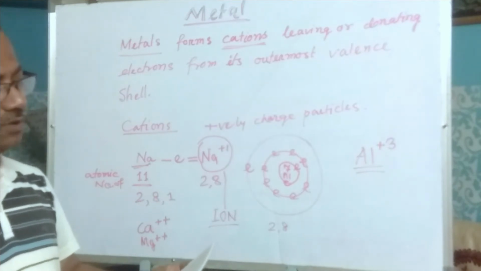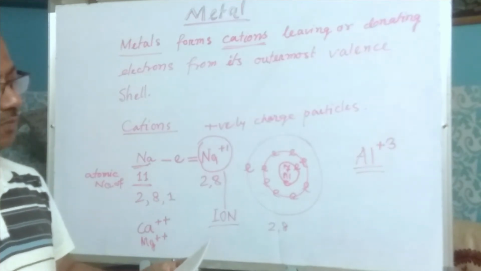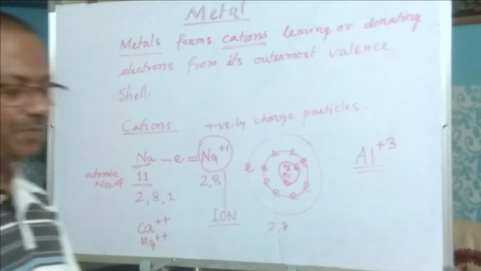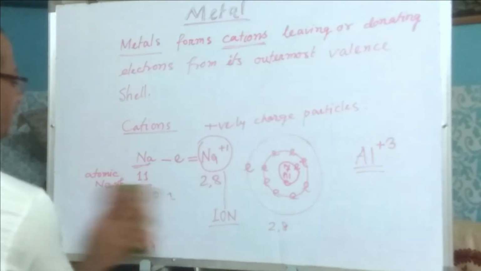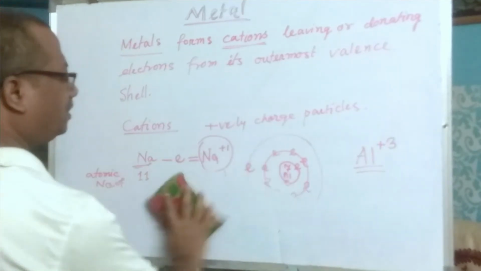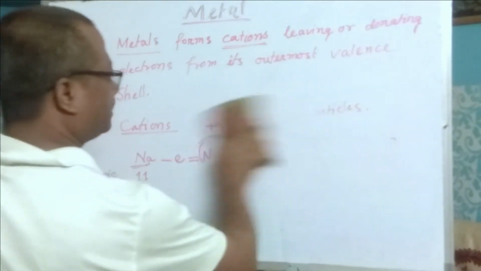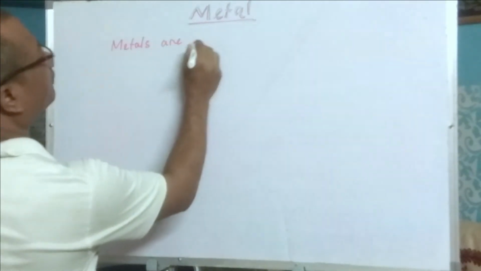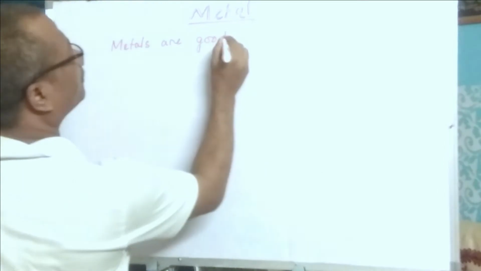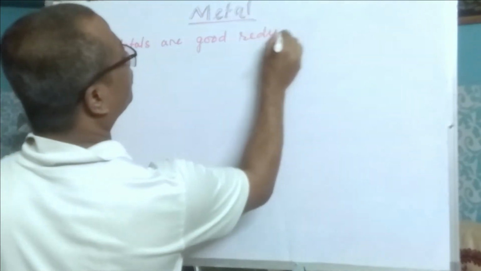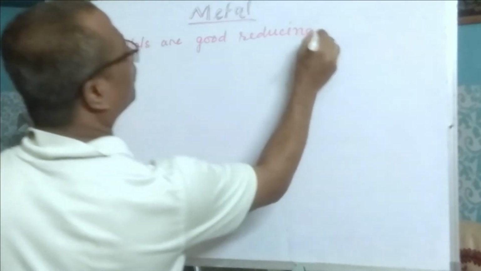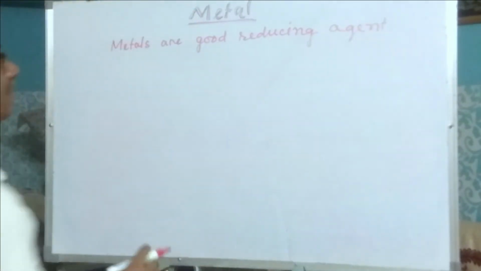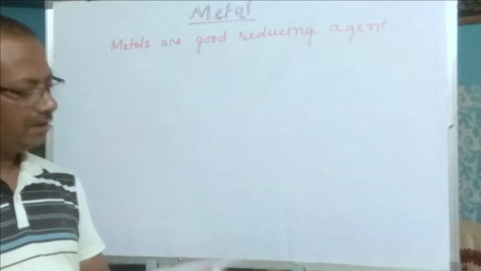Therefore, metals are good reducing agents owing to their property of electron donation. This is another property of metals: metals are good reducing agents because they would like to donate electrons.